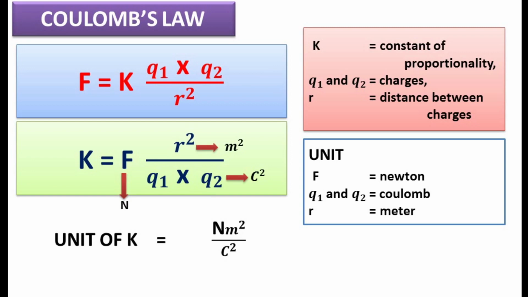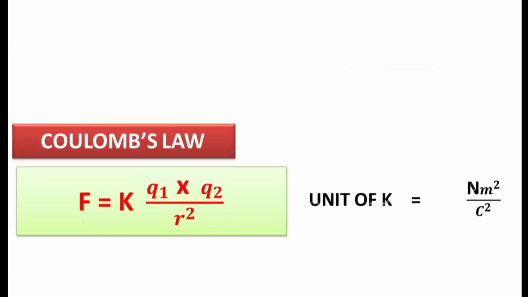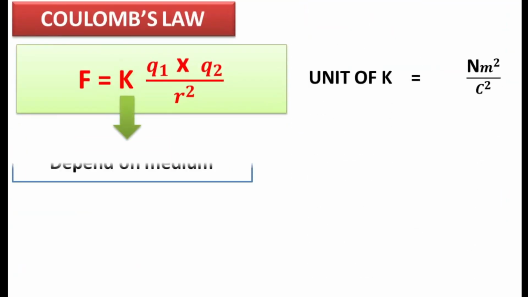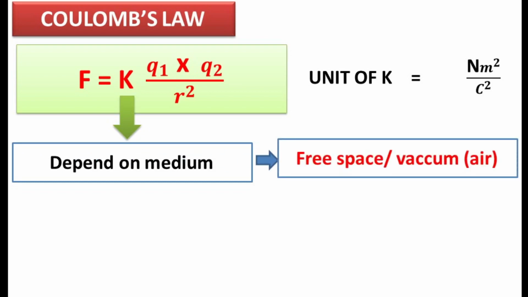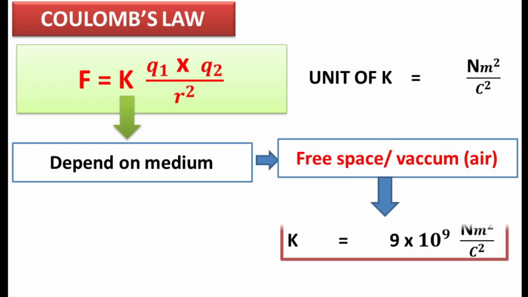Please note, K depends on the medium where both the charges are placed. If the medium is a free space or vacuum or even air, remember in air it is slightly changing, but we consider it as negligible. Value of K has been experimentally found out as K is equal to 9 into 10 raised to power 9 Newton meter square per Coulomb square. This value for K is only for vacuum or air.